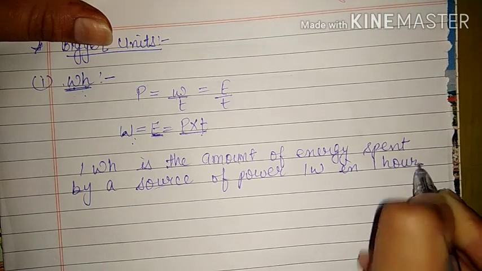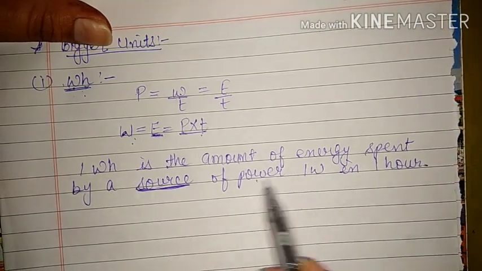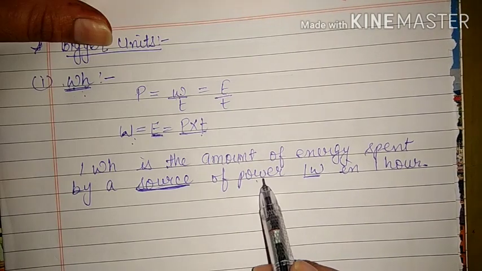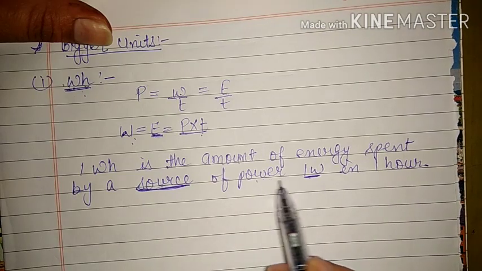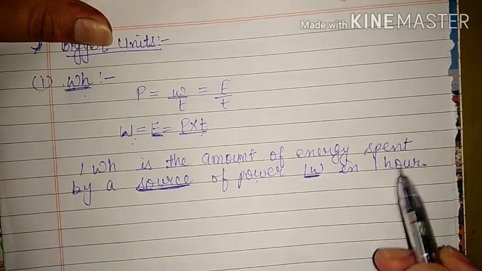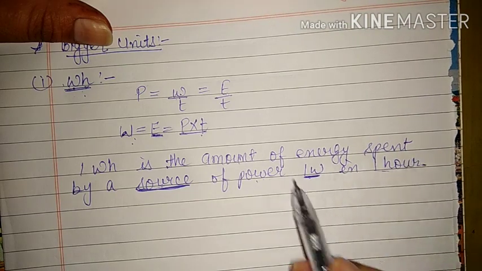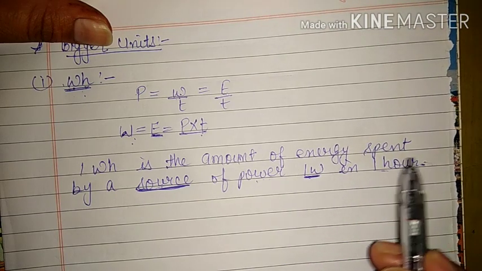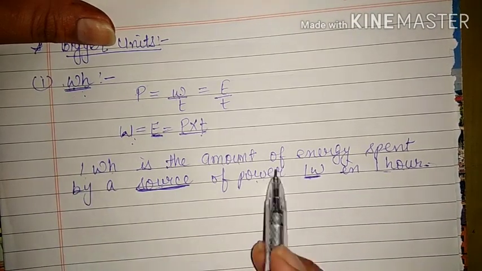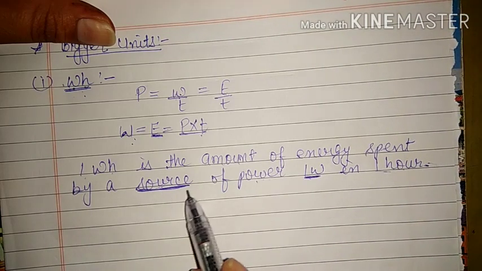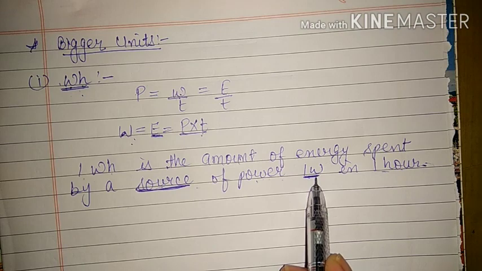That means if a device is consuming power of 1 watt, and that device of 1 watt power is continuously working for 1 hour, then how much energy will it consume? That is known as 1 watt hour only. So 1 watt hour is the amount of energy spent by a device or source of power 1 watt in 1 hour.